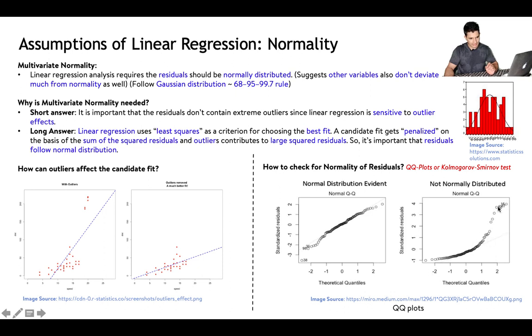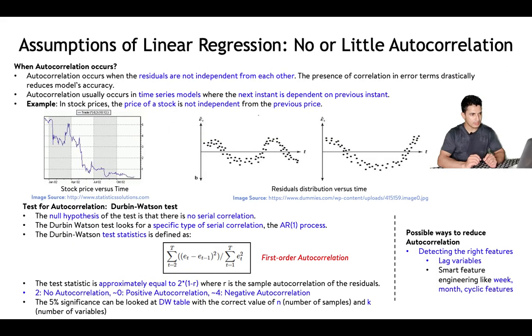In this case, it's clear that there are many outliers. But in this case, the quantile plot suggests that there is not much deviation from the normality. So results that we obtain will be more statistically significant in this case than this case. Now let's look at the last assumption of linear regression, which is no or little autocorrelation.